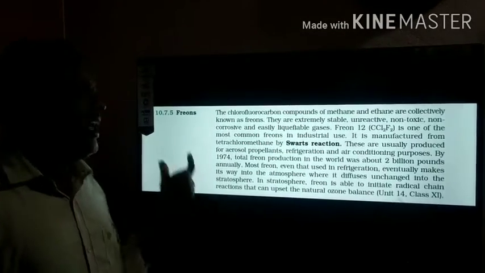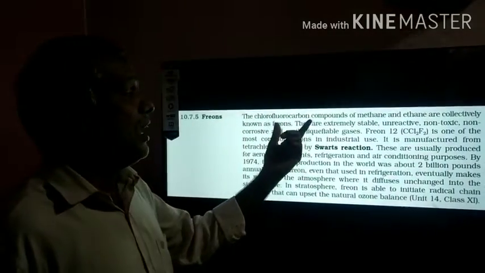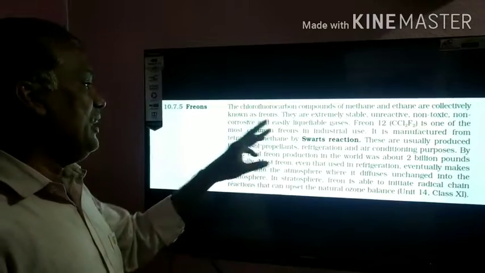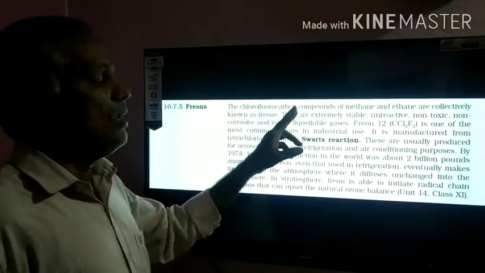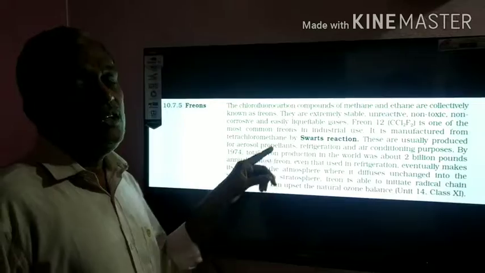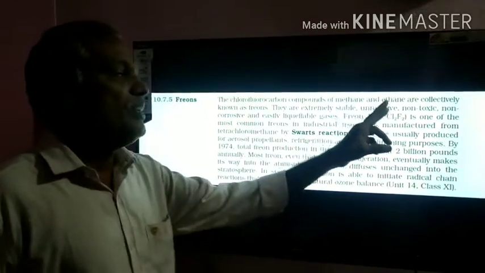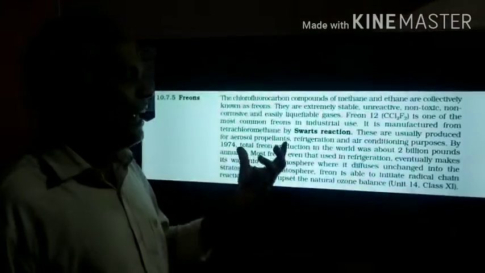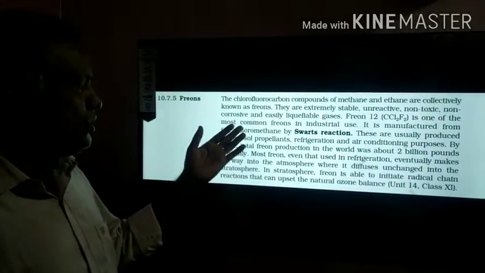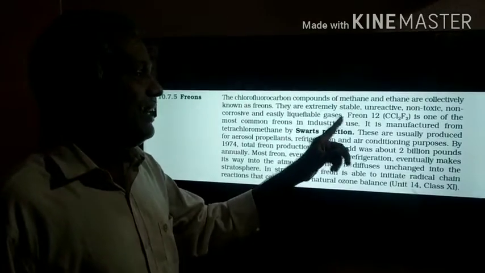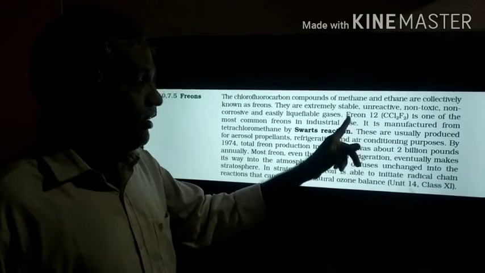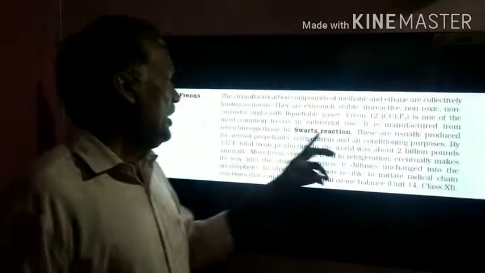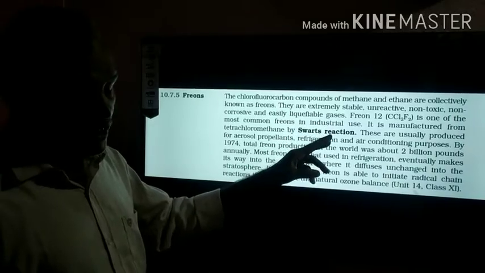Next compounds are freons, the chlorofluorocarbon compounds of methane and ethane, both methane and ethane, that is chlorofluoro compounds. That means chlorine should be there and fluorine should be there. Both of methane and ethane, they are called the freons. They are extremely stable. They don't react with anything; they are non-toxic, non-corrosive and easily liquefiable gases. Freon 12, that is R22. This is Freon 12, CCl2F2, one of the most common freons in industrial use.